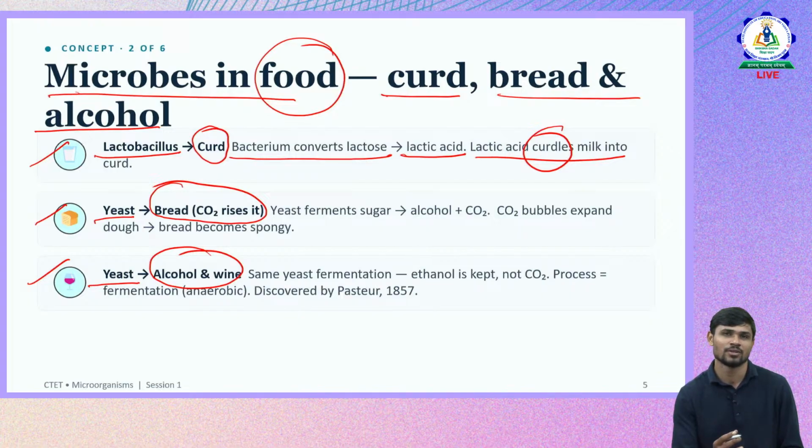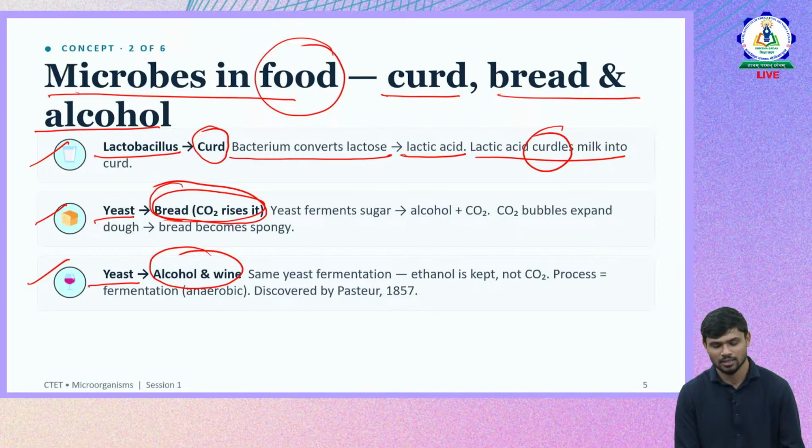So when it starts reproducing, it will act on the lactose, break the lactose and convert it to lactic acid, and that will later help in the setting of curd. Then yeast helps in the baking industry. It helps in the preparation of bread which is fluffy in nature.